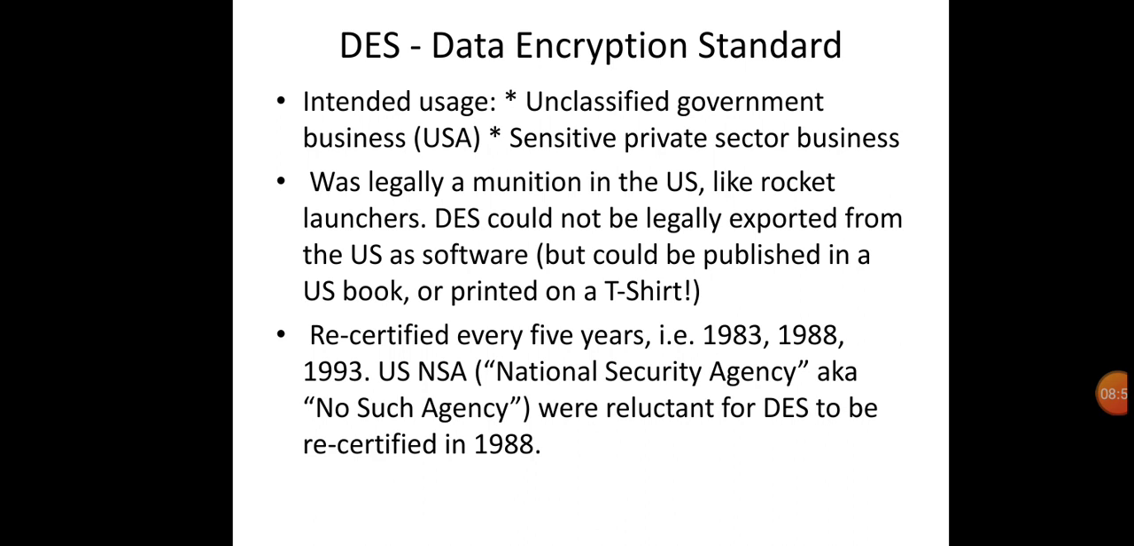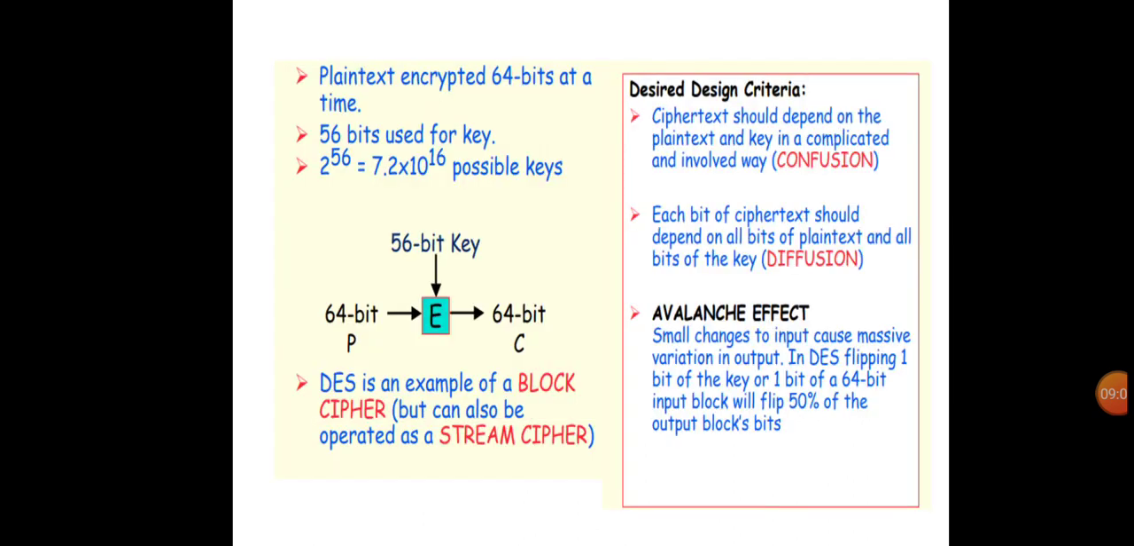The US NSA, the National Security Agency, was reluctant for DES to be recertified in 1988. Plaintext is encrypted 64 bits at a time, and 56 bits are used for the key. So 2^56 = 7.2 × 10^16 possible keys.